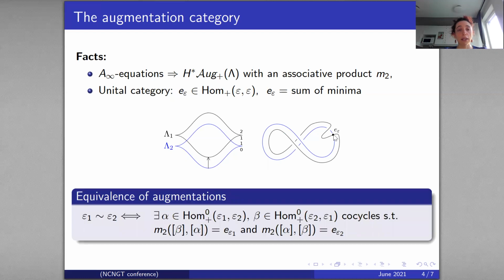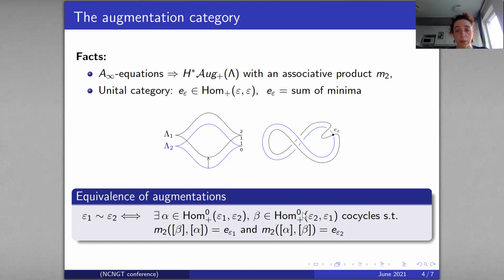Okay, so now that I have a unital category, I can define what it means for two objects, so two augmentations, to be equivalent. Two augmentations epsilon 1 and epsilon 2 are equivalent if and only if there are cocycles alpha and beta, where alpha is in the hom space, the morphism space, of epsilon 1, epsilon 2, and beta is in the hom space of epsilon 2, epsilon 1.